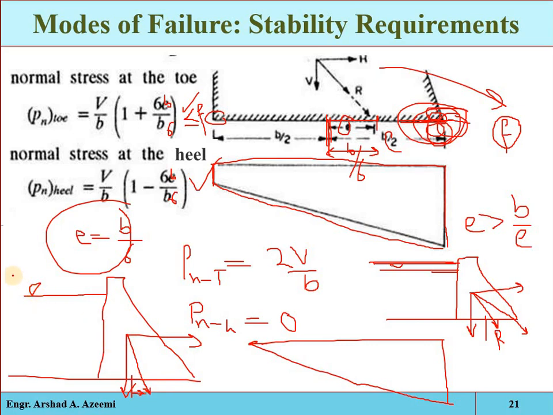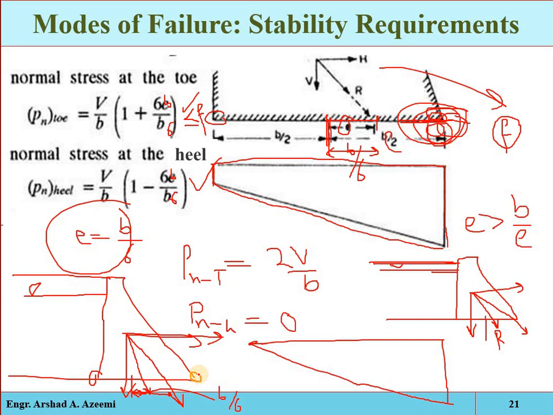Now if the water level is increased, then obviously the impact of the horizontal forces will be increased and the resultant will be shifted towards the toe point. So suppose if we increase the water level so that the distance of the resultant force from the center point is equal to B by 6, then there will be 0 compression at the heel and maximum compression at the toe.